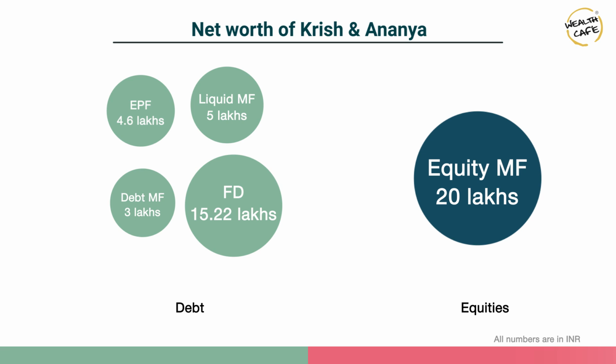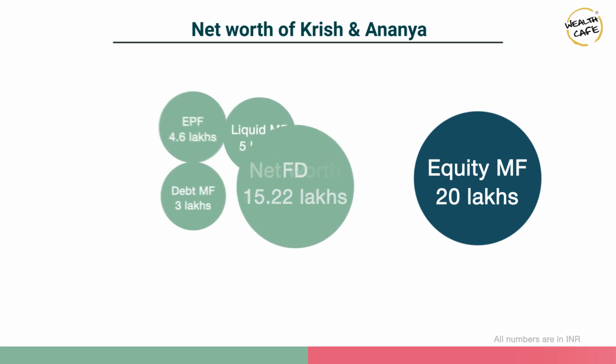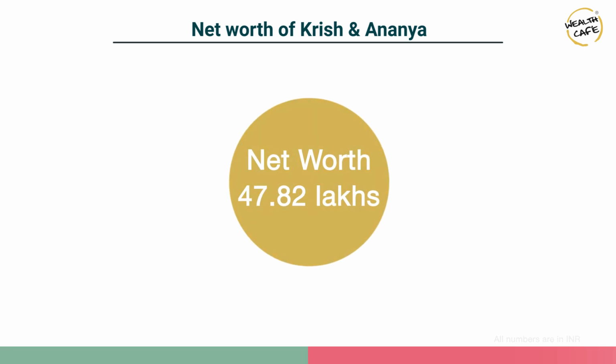So they have investments across 5 products and 2 asset classes. Apart from these investments, they do not have any loans as of today, resulting in a total net worth of 47.82 lakhs.